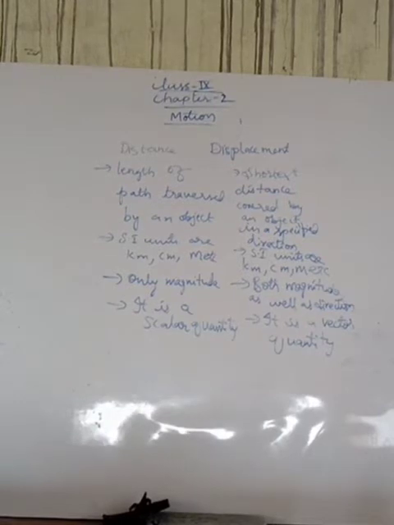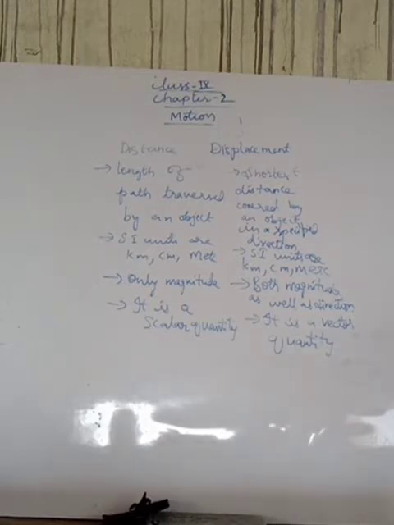Students, once you go through these differences between distance and displacement that I have mentioned here, you can take a screenshot if you want. Distance is the length of path traversed by an object. Displacement is the shortest distance covered by an object in a specified direction.